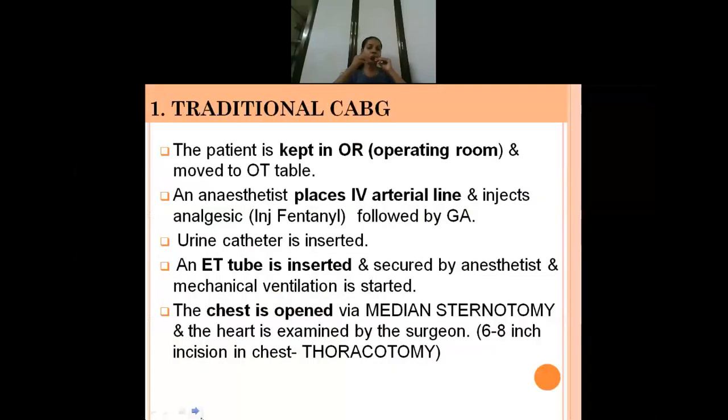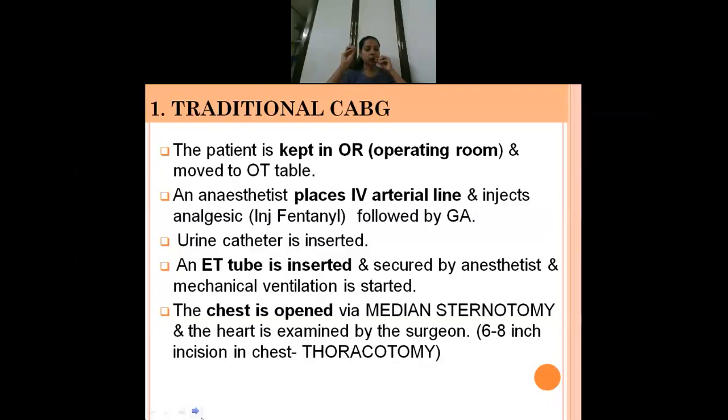So I'll explain to you the CABG procedure. First the patient will be kept in the operating room. And then the anesthetist will put the IV cannula, and an arterial line may be put. They will give analgesics like fentanyl, followed by general anesthesia, isn't it? A urinary catheter will be inserted. Then the patient will be intubated with the endotracheal tube, and placed on a mechanical ventilator.